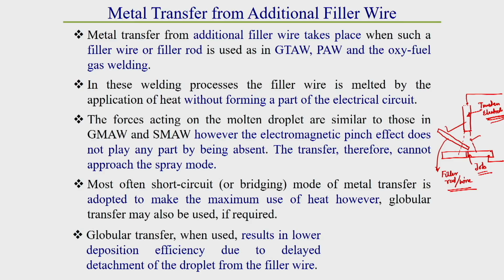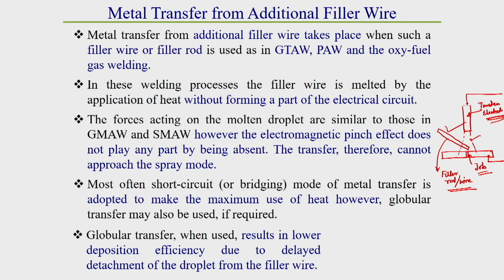Globular transfer results in lower deposition efficiency, because of delayed detachment of the droplet from the filler wire. As there is no neck formation or pinch effect, rapid transfer of the droplet is not available.